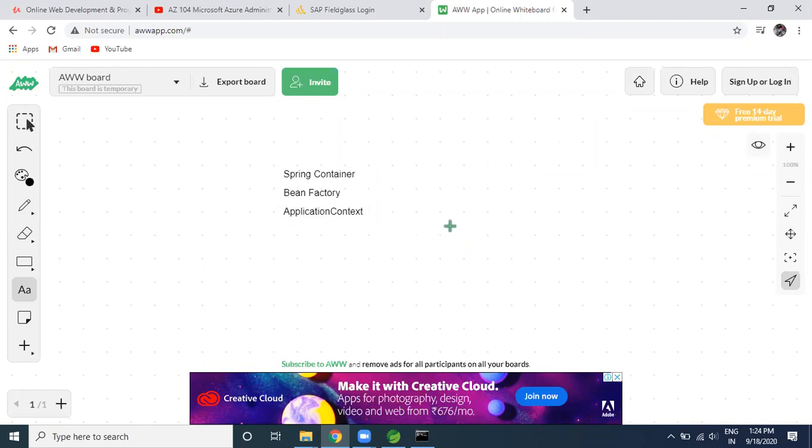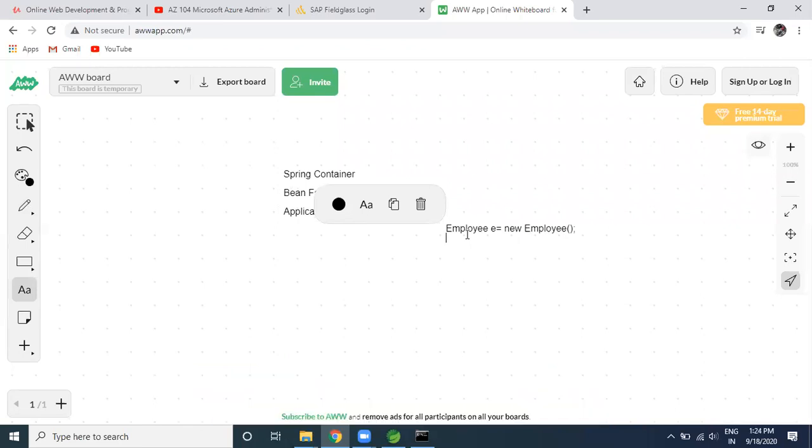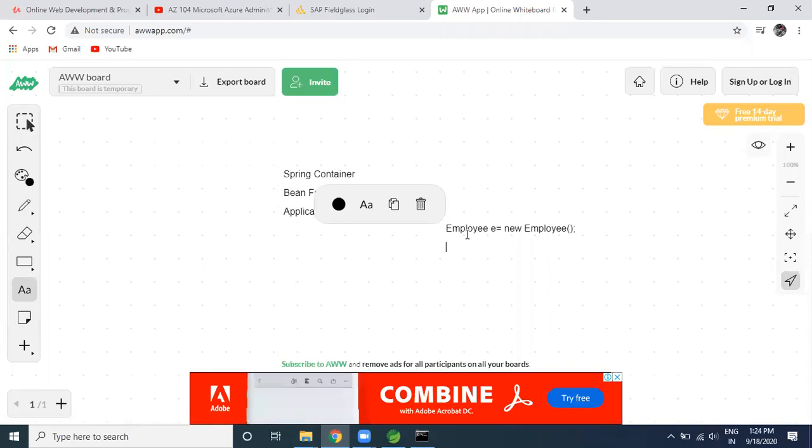So okay, what is your target here? You don't want to create an object like this, employee is equal to new Employee. This is not your target. Because we are doing one of the biggest mistakes here. What is the biggest mistake? That we are trying to use the new keyword. What Spring is doing, you are not supposed to create the object. Who is supposed to create the object? Spring is supposed to create the object.